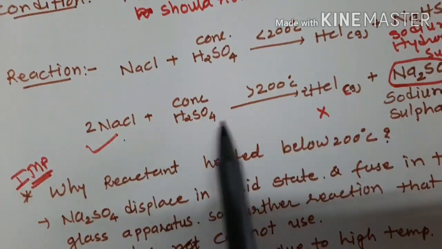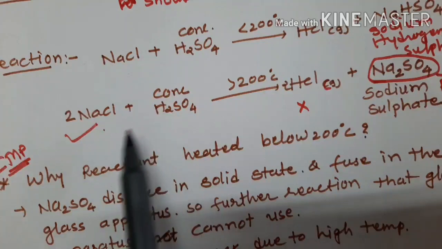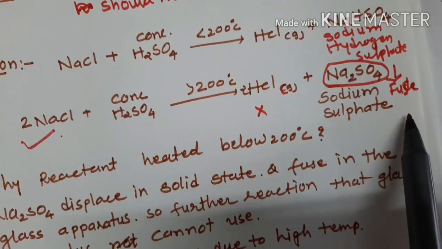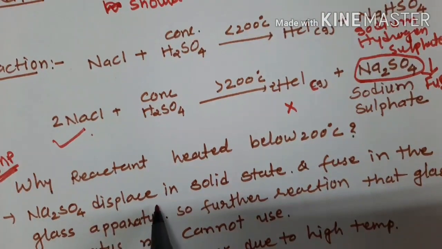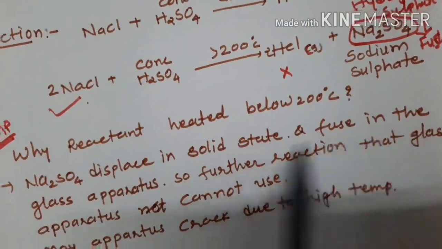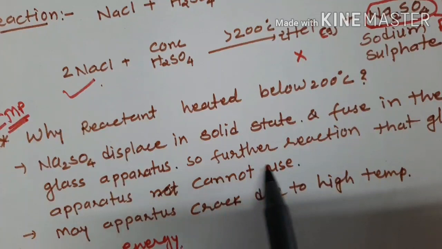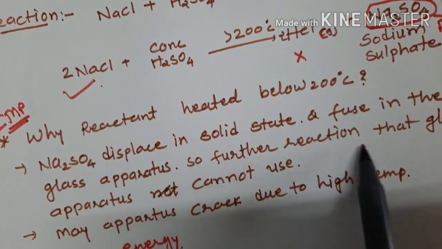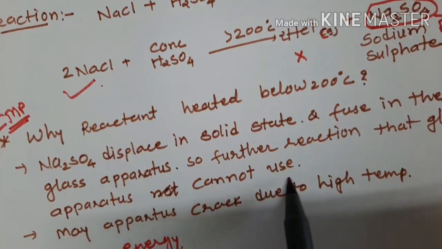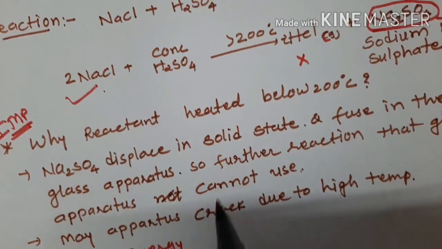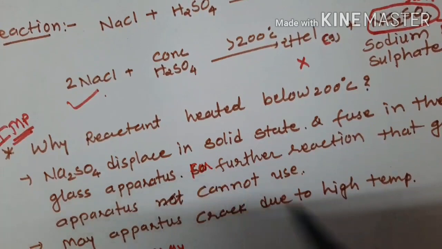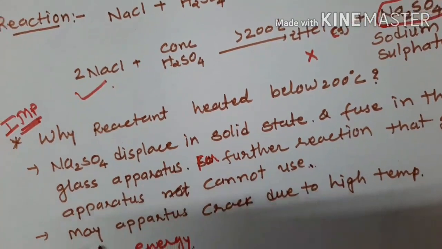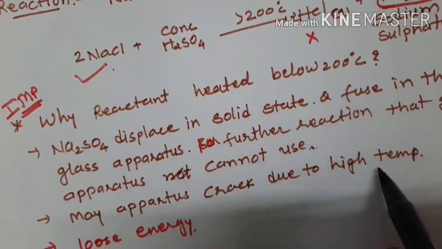When we heat NaCl and H2SO4 above 200 degree centigrade, it forms sodium sulfate, which is in solid state and fuses onto the glass apparatus, so the apparatus cannot be used for further reactions, and the apparatus may crack due to high temperature.